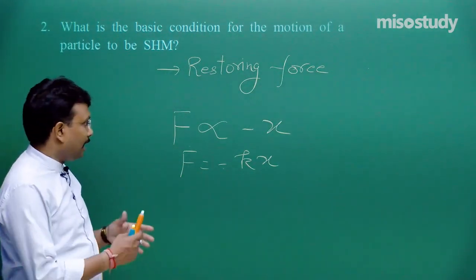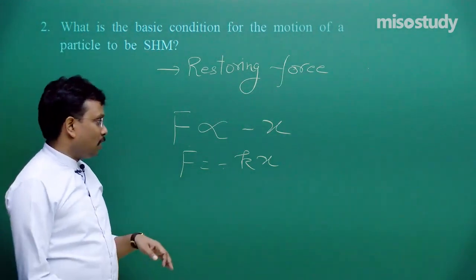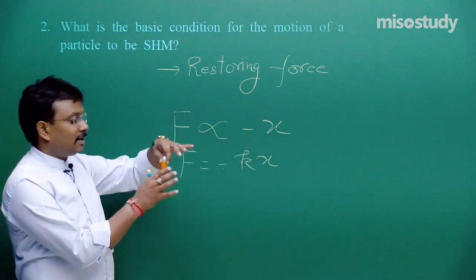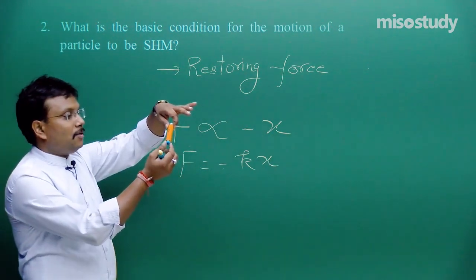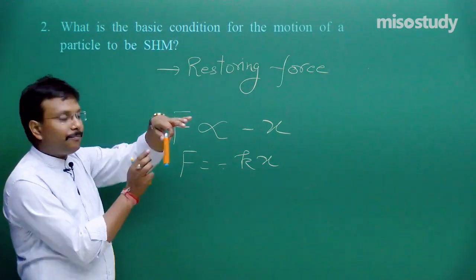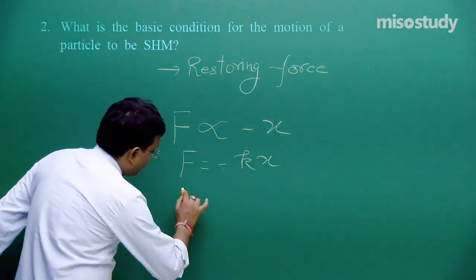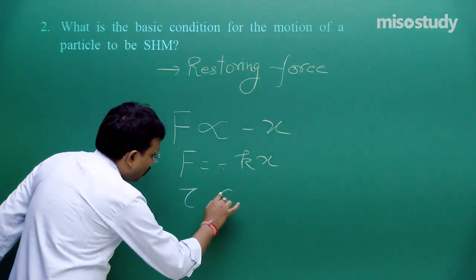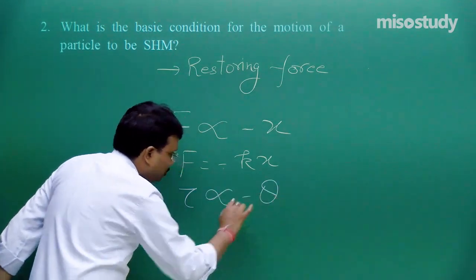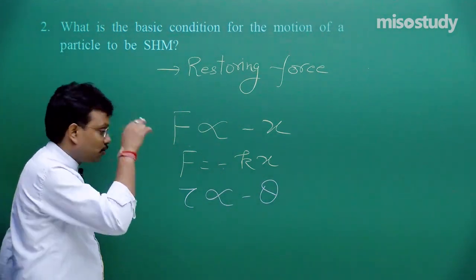I forgot to bring that simple pendulum arrangement which normally I use to explain, but if you consider, for example, like this. If I am applying force in this direction, restoring force will try to bring it back. That is why this negative sign. Fine. Another formula that you can apply over here, tau is directly proportional to theta. This is again the same condition in case of rotational motion.